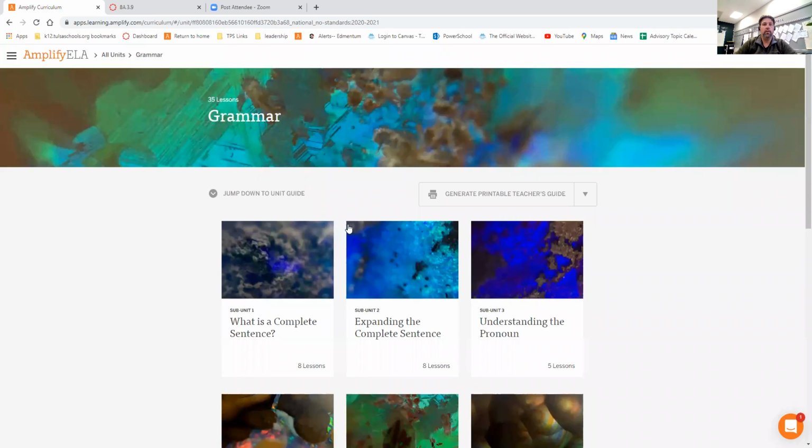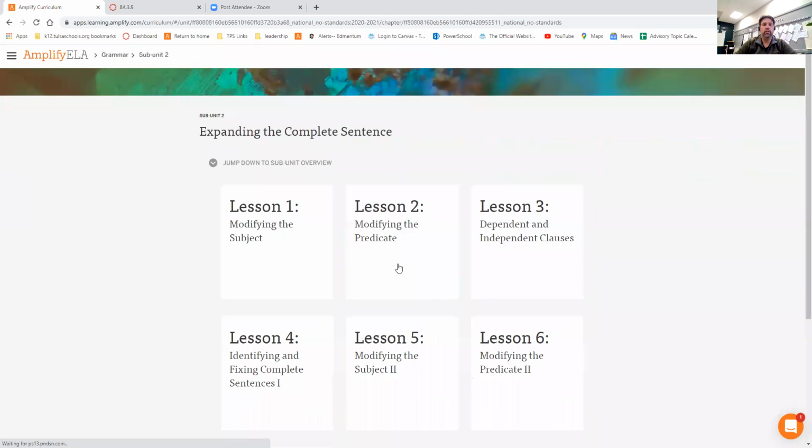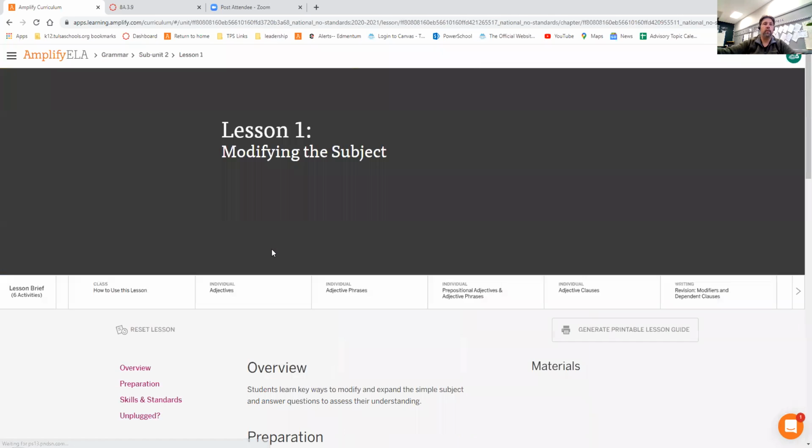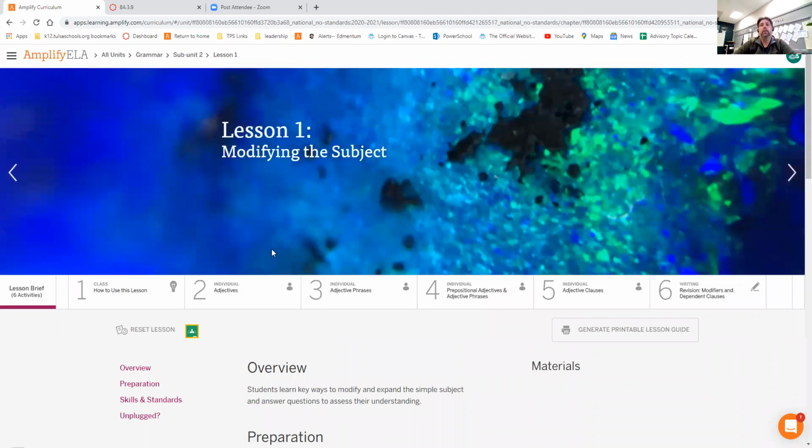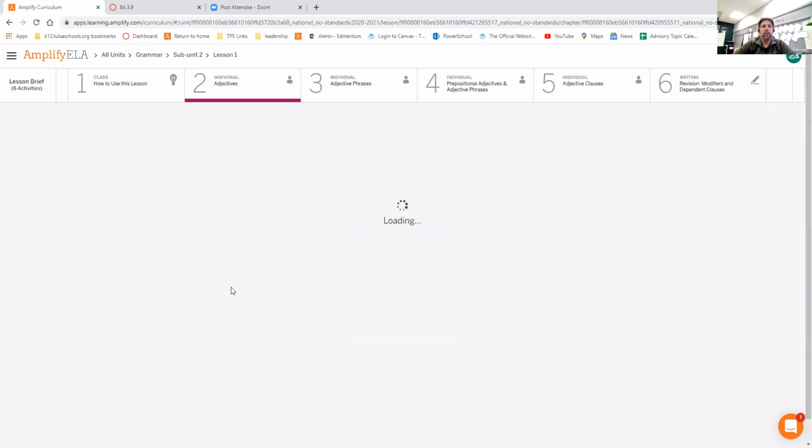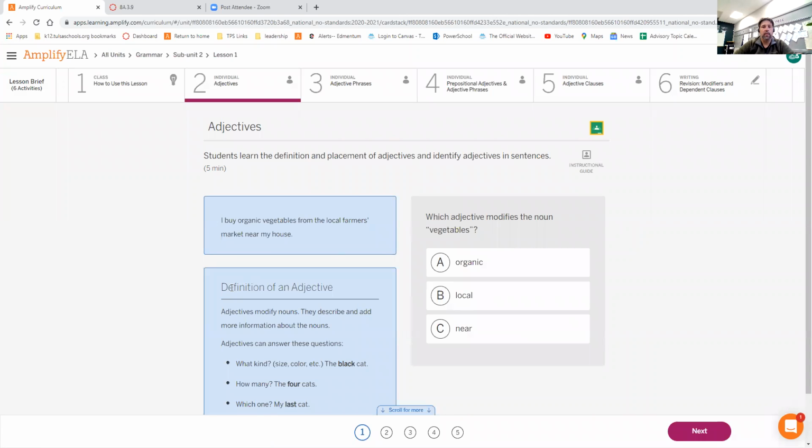We are on grammar, unit 8.2.1, modifying the subject. This lesson and this whole premise is all about descriptive things, okay? And so specifically, we're working on adjectives today. An adjective is a word that describes a noun, okay? It is a big house. It is a blue car. Those are both adjectives.